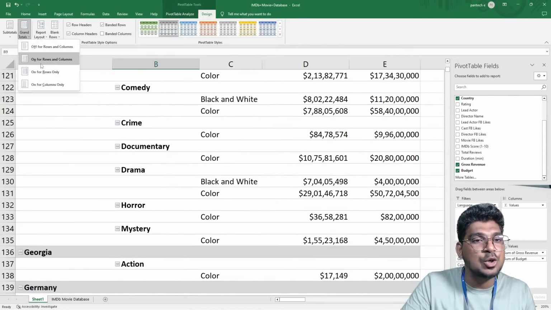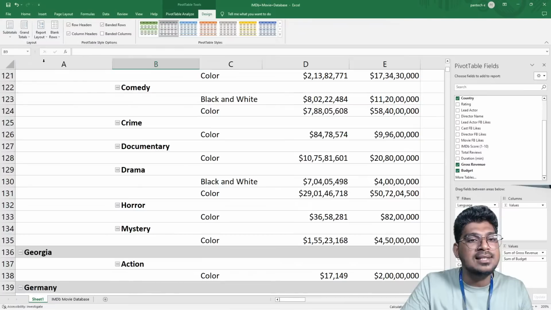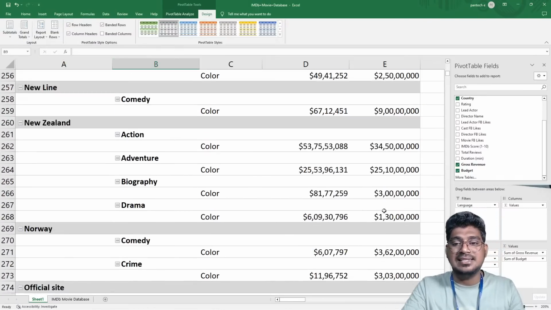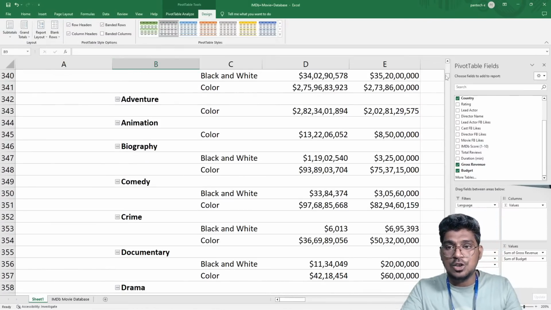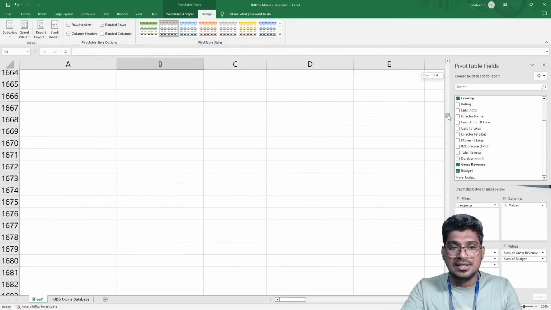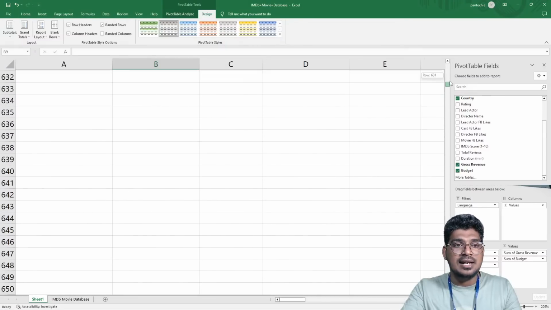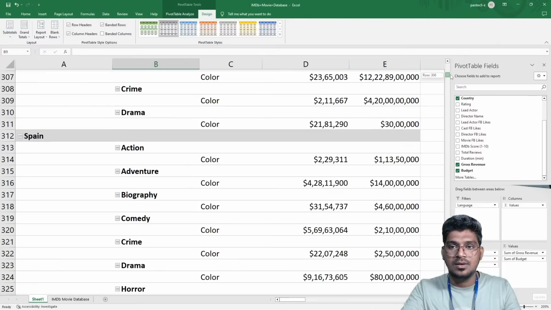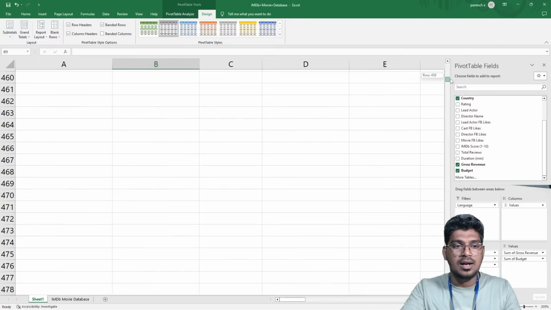Then what about the grand total? This particular grand total, you can see, is displayed at the end of this data. So that is actually the grand total. Can you see this one? Yeah.